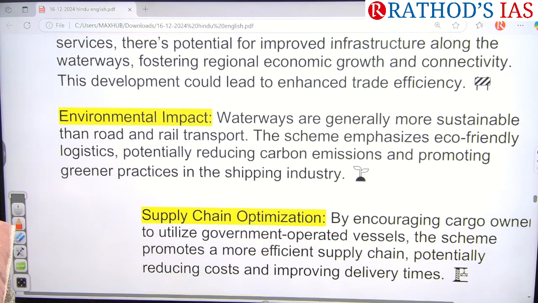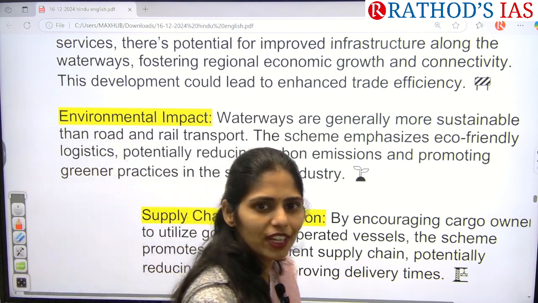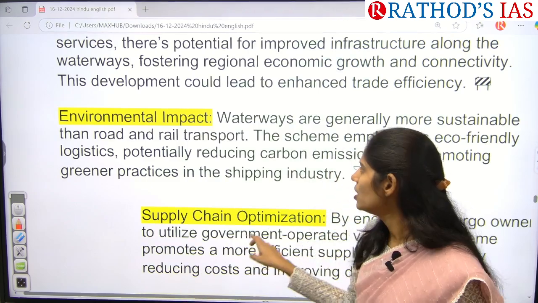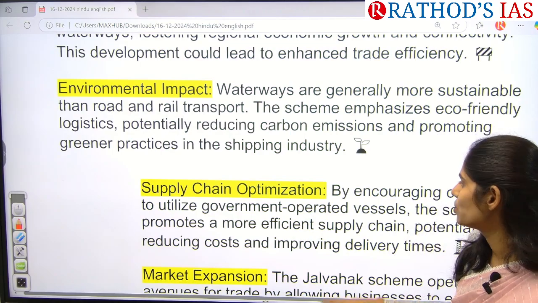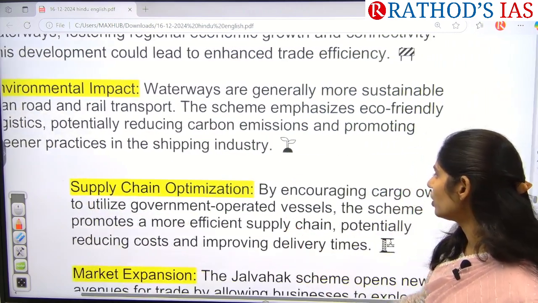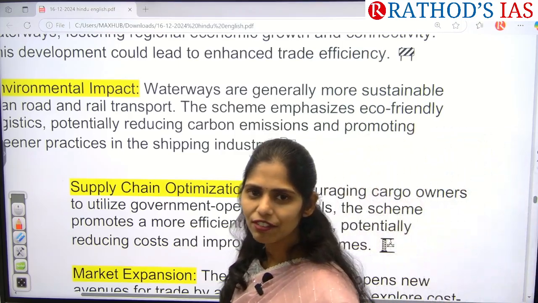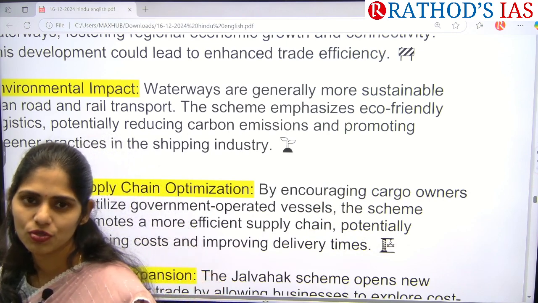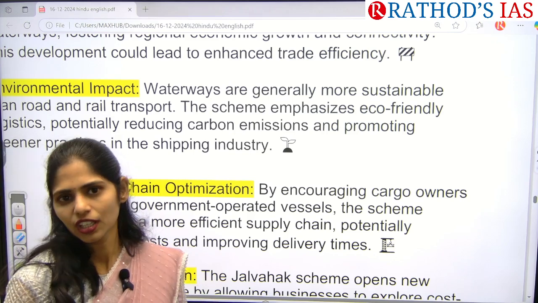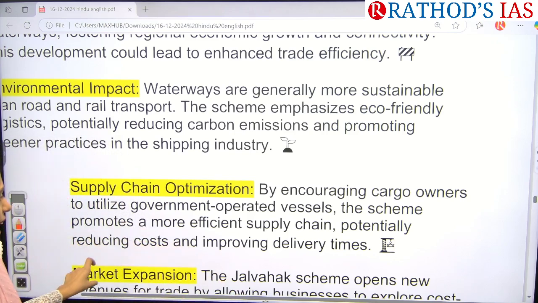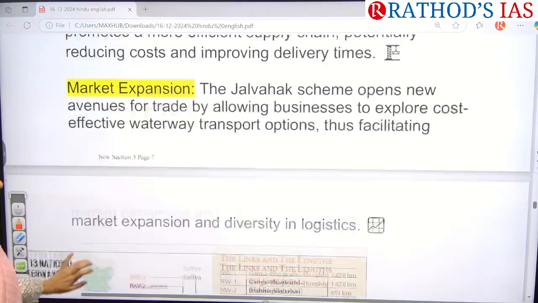As we all know, waterways release less pollution compared to railways and roadways, so we can also focus on improving our environment. And whenever we utilize these government operated vehicles, we can ensure efficiency in trade, as well as timely transportation of cargo, so that we can save time and increase our supply chain efficiencies. Okay, that is the thing.